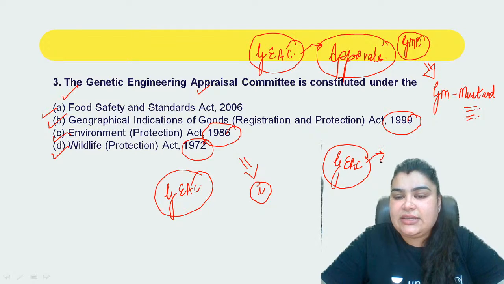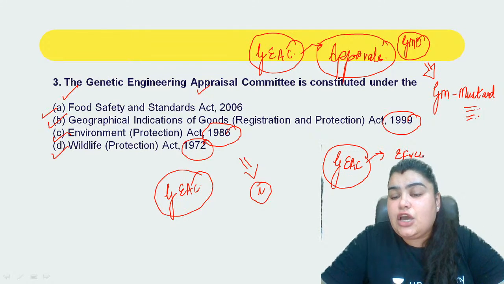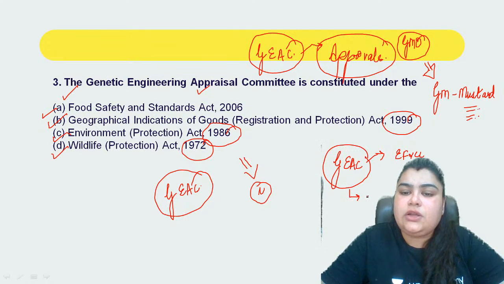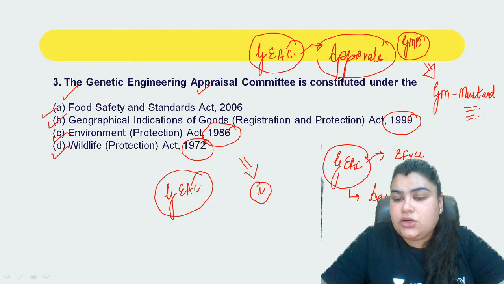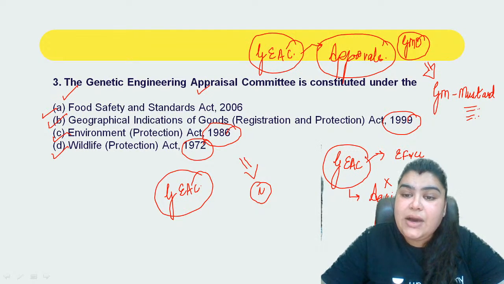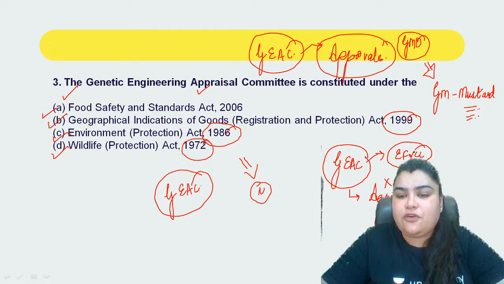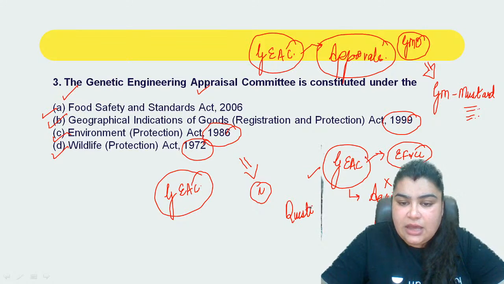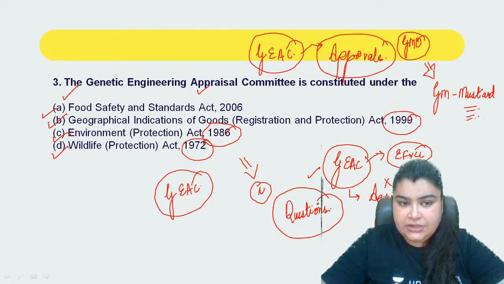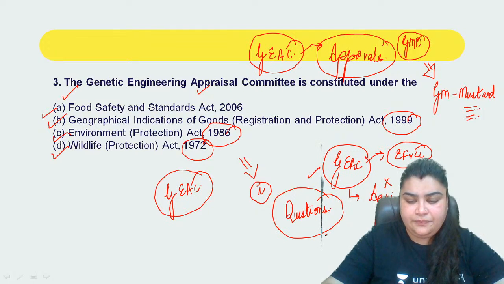So GEAC basically falls under what? It falls under the Ministry of Environment, Forests and Climate Change. Usually there is a misconception wherein people misconstrue it to be a part of the Ministry of Agriculture or the Ministry of Science and Technology. Absolutely not. Genetic Engineering Appraisal Committee is not a part of these two ministries, but instead it is a part of the Ministry of Environment, Forest and Climate Change. And this is where mostly your questions come from. This is where your questions are usually asked from, right? So please make sure you keep a tab of the same.